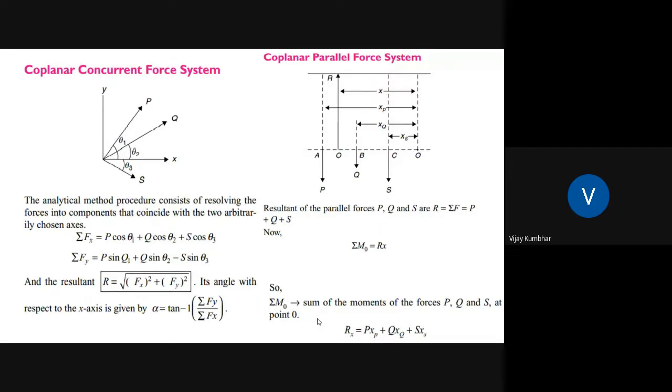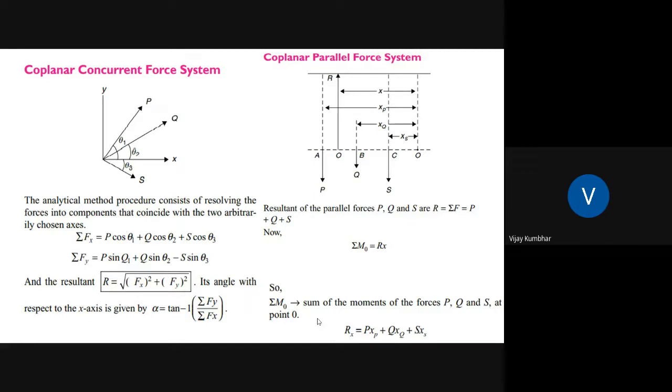Again, this is the coplanar concurrent system. As I told, take the summation Fx and then summation Fy, resolving these forces horizontally and vertically according to these angles. Suppose in this case P makes an angle theta with the x-axis, then the vertical component of this force is P sin theta, and the horizontal component is P cos theta, because this angle is made with the x-axis.